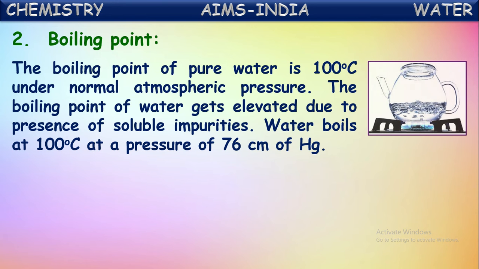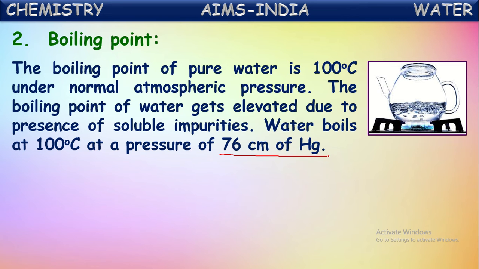Of course, the boiling point of water gets elevated, meaning it may increase, due to the presence of soluble impurities in the water. But pure water starts boiling exactly at 100 degrees Celsius at normal or atmospheric pressure. Atmospheric pressure means 76 centimeters of Hg or mercury, or 760 mm of Hg, which is also considered as 1 atmosphere pressure. At this pressure, pure water starts boiling at 100 degrees Celsius.